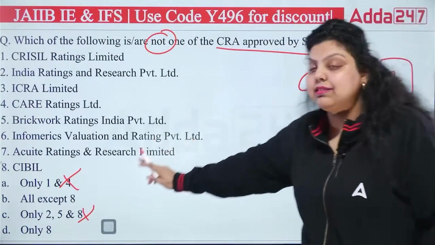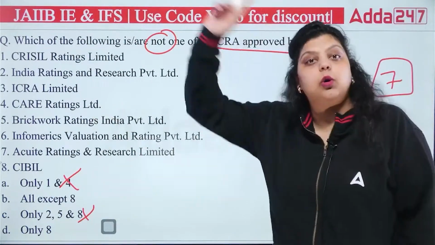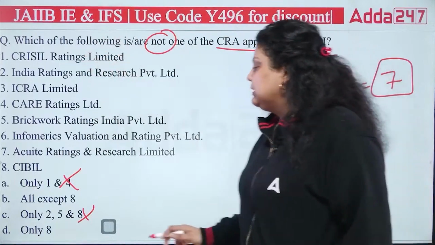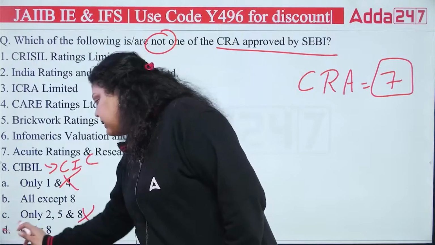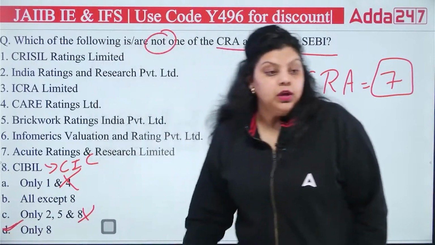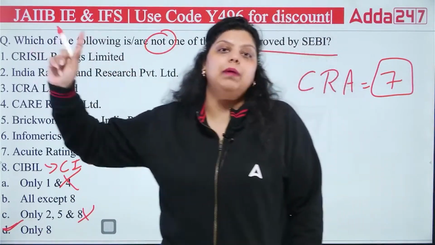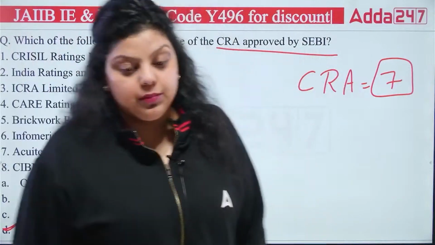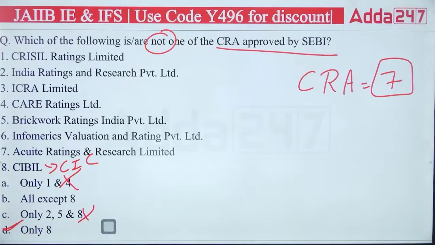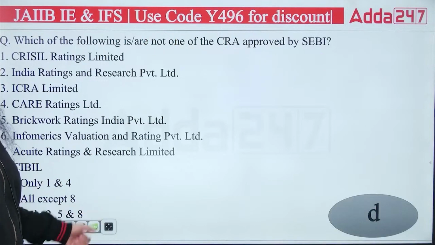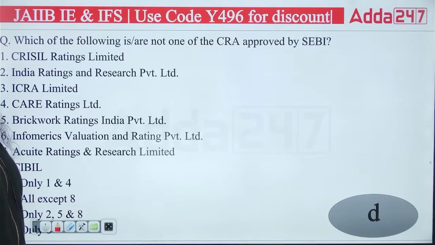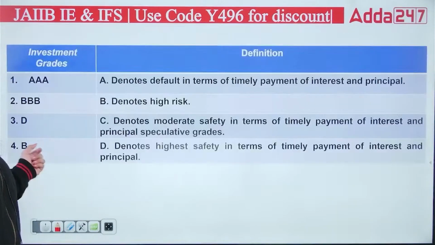If you say all except 8, it means 8 is a credit rating agency, but all the others are not. But the truth is, CIBIL is the only credit information company here. So the right answer will be D, only 8. Only 8 is not part of the credit rating agencies approved by SEBI. All the others are. So the right answer will be D, only 8. Okay. Next.